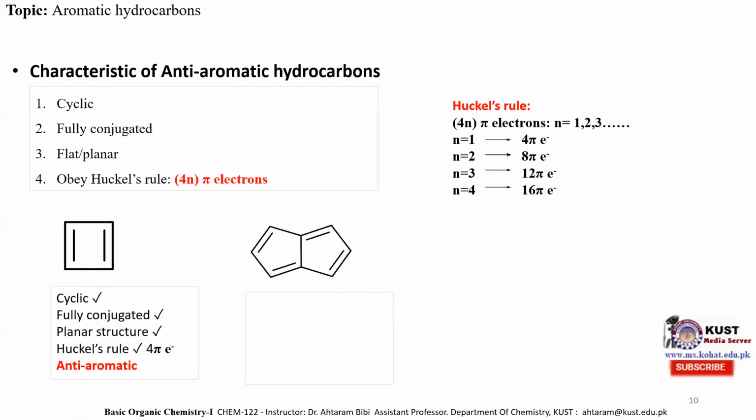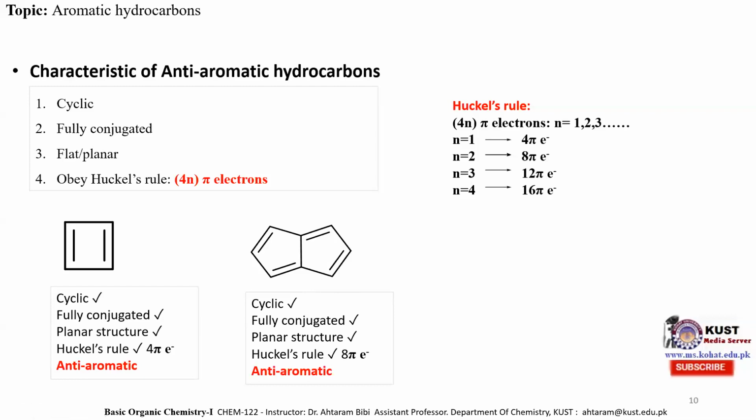The second example is this pentalene molecule, and this molecule is also cyclic. It is fully conjugated because we can see that it consists of alternate carbon-carbon single and carbon-carbon double bonds. Each atom in the ring is sp2 hybridized, so it has a planar structure, and it possesses 8 pi electrons. According to the Huckel rule, if a hydrocarbon is cyclic, fully conjugated, has a planar structure and possesses 8 pi electrons, then it will be considered an anti-aromatic hydrocarbon.